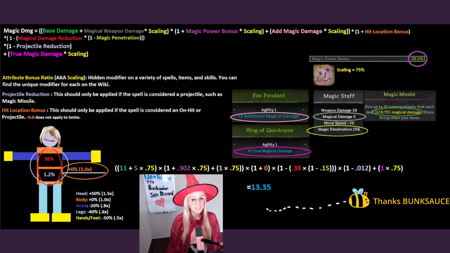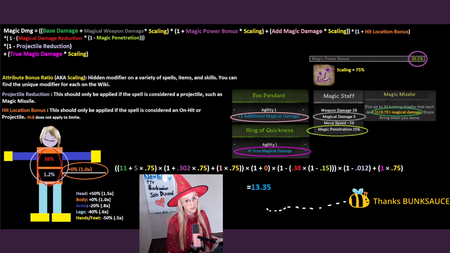Magic power bonus is influenced by our magical power and will. Additional magical damage can be found on select items. Hit location bonus is the damage that you do according to the location of the body you are hitting. If you want to learn more about hit location bonus, I recommend you watch my previous video about how weapon damage works. Magical damage reduction is the target's magical damage reduction. Magic penetration is the caster's magic penetration.